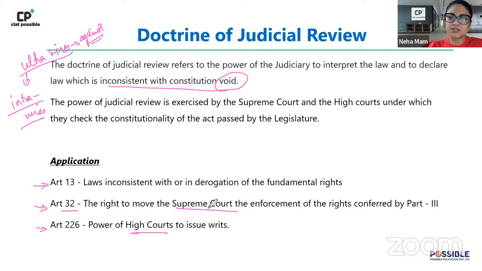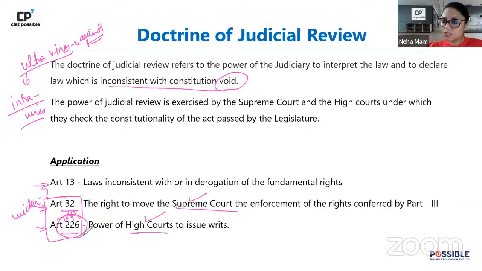So 32 is the writ jurisdiction of the Supreme Court. 226 is the writ jurisdiction of the High Court. Which is wider? Can anybody tell me? Between the two, between 32 and 226, which is wider? इन दोनों में से वाइडर कौन सा है? 32 is wider or 226 is wider? Good. The wider of the two is 226.